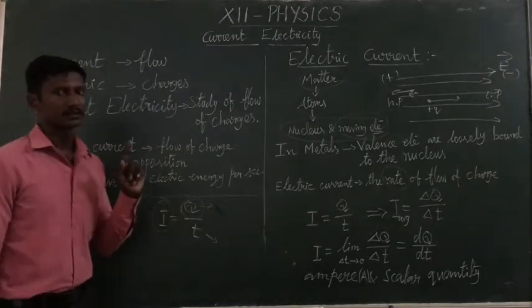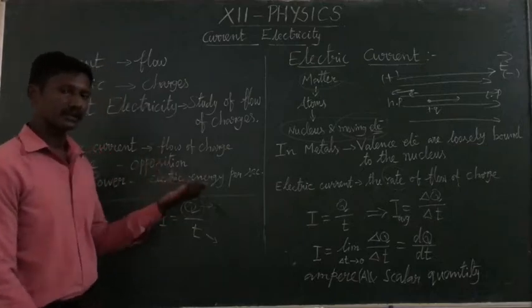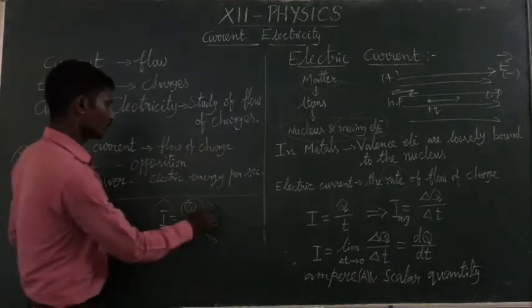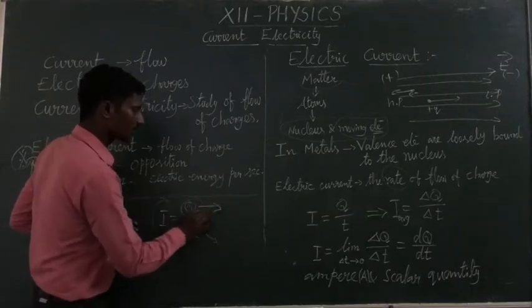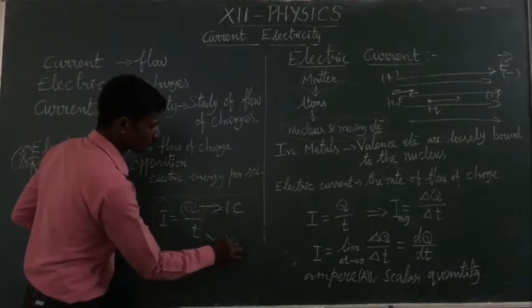Then define 1 ampere current. Like that way, some questions will come. Here I take the charge as 1 coulomb and the time as 1 second.